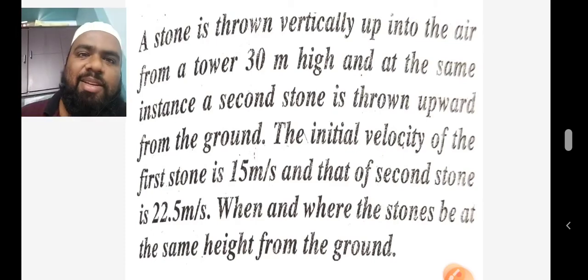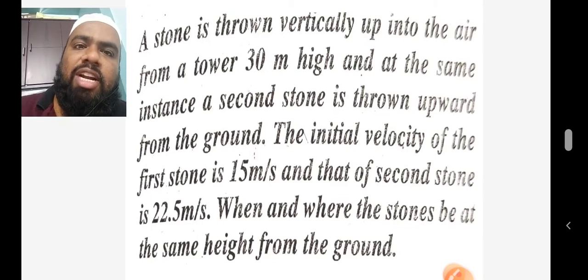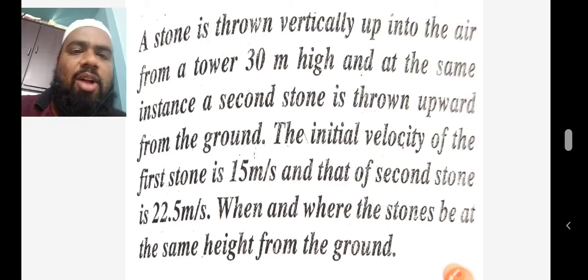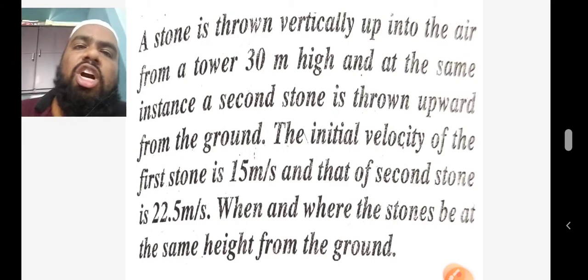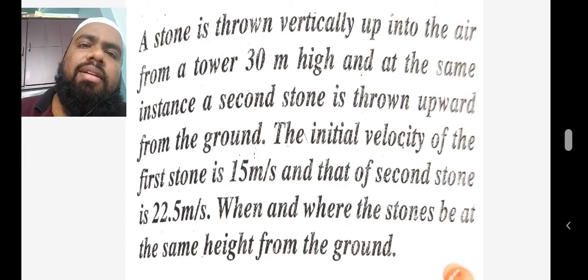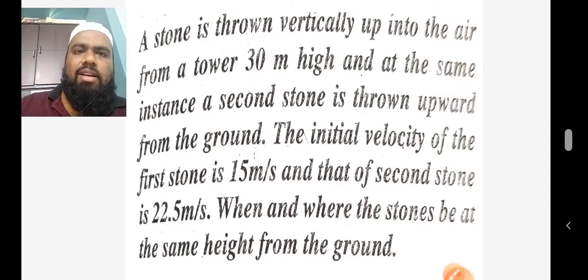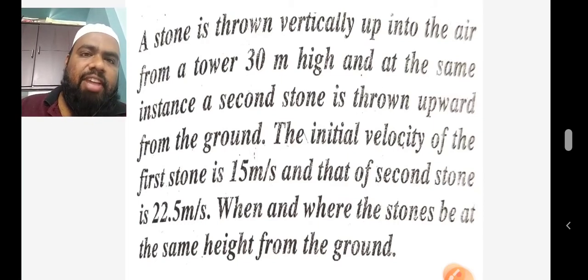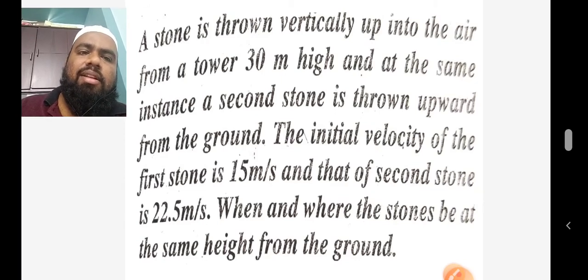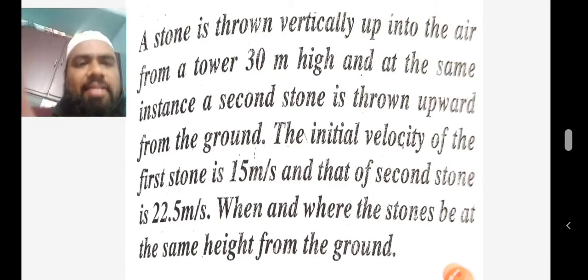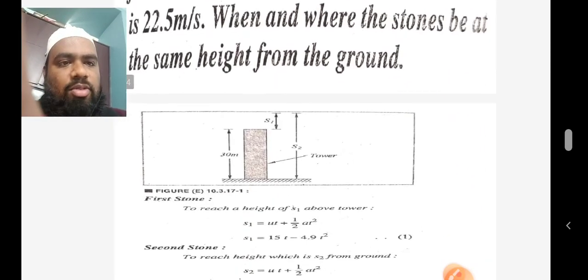So the question is, one person is standing on a tower of height 30 meters, and one person is standing on the ground. Both throw different stones from their positions. Then tell me when and where the stones will be at the same height. The question is clear. Now we'll move into the answer. Now observe.